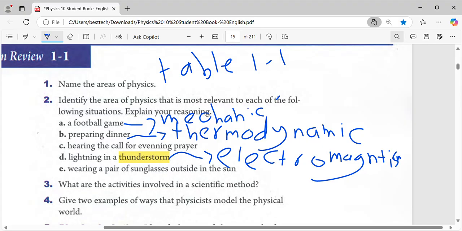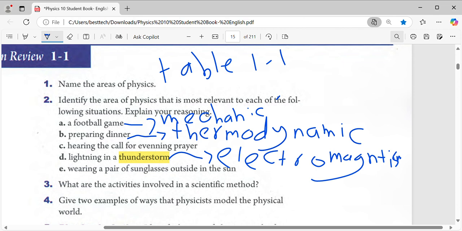Part E. Wearing a pair of sunglasses outside in the sun. Guys, you wear sunglasses to protect your eyes from the sun, because the sun is going to damage your eyes. When you wear sunglasses, they have a lens.